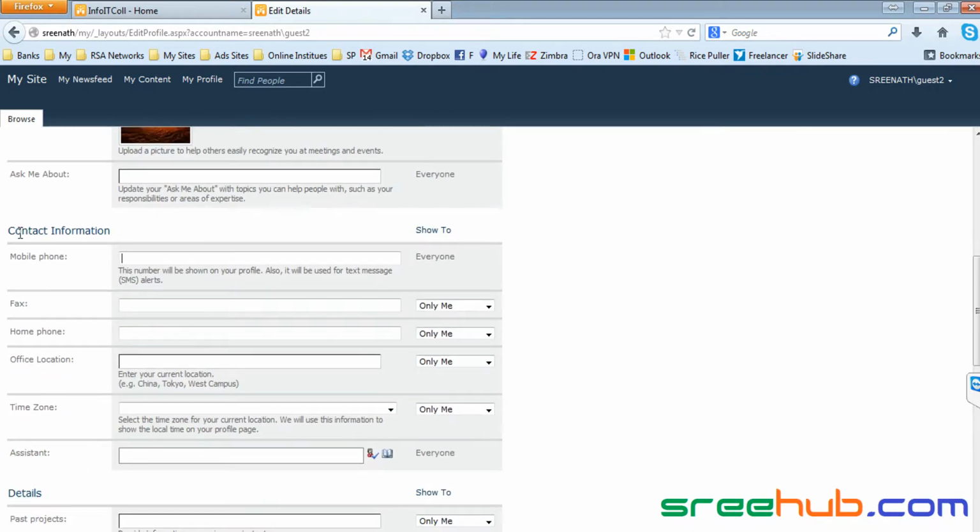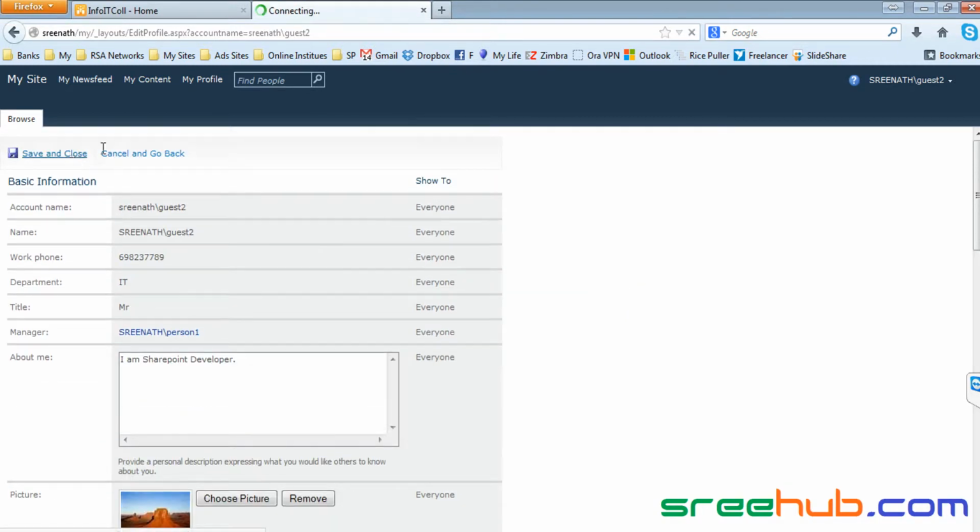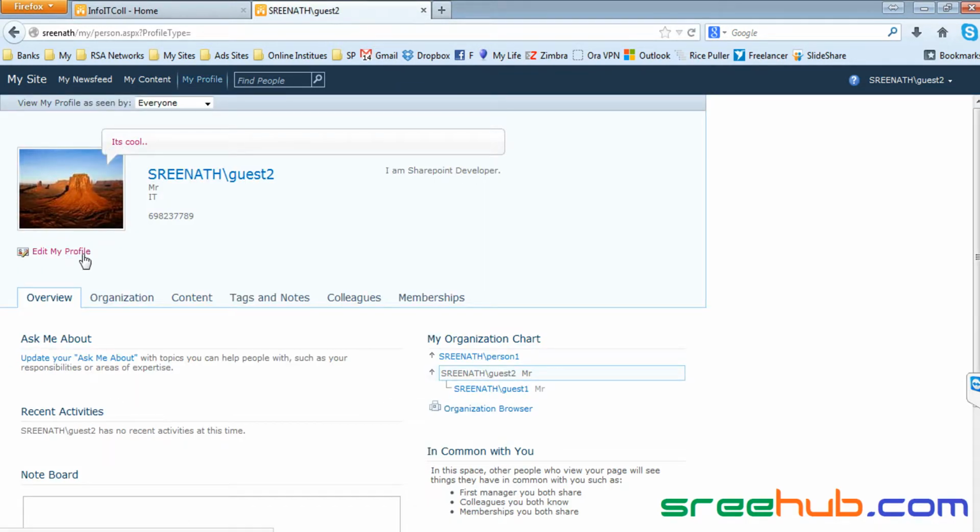So these contact information details are very important. You can give each and every detail, because if you are not available, they can contact anyone else. To edit this page, you just click on edit profile page. You have direct information under your photo block here, which is edit my profile. If you want to give a direct feed, you can mention it here.